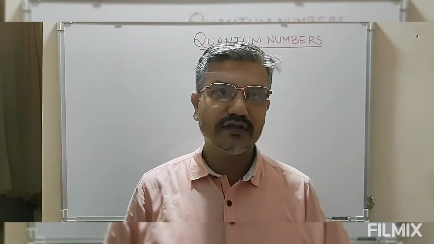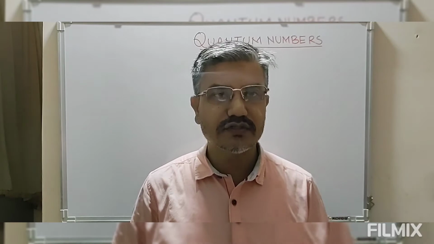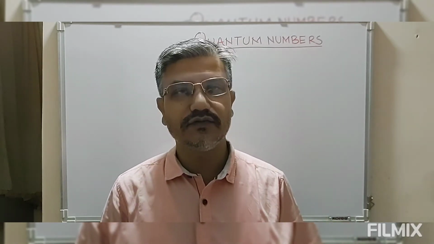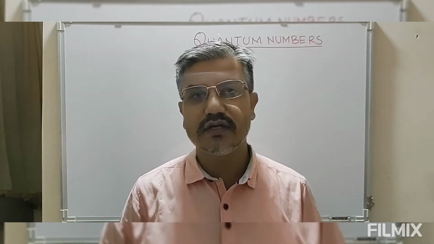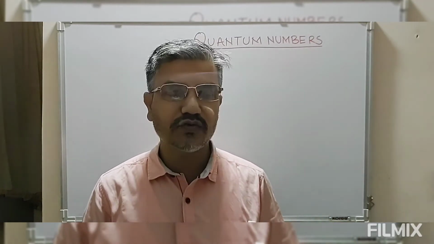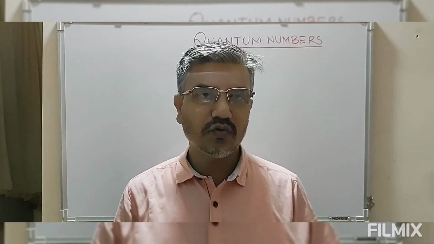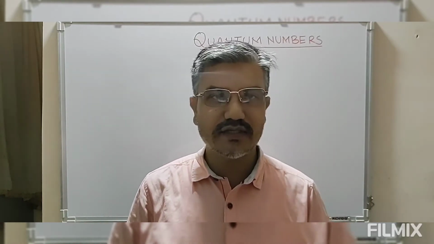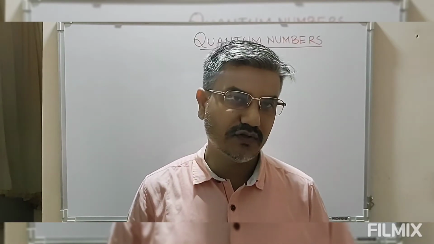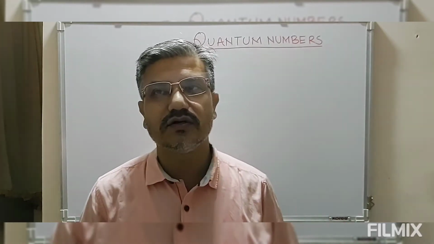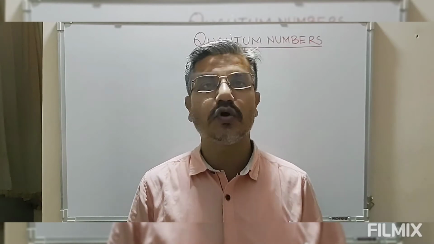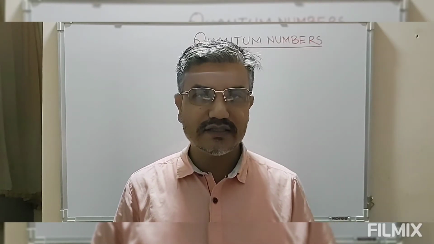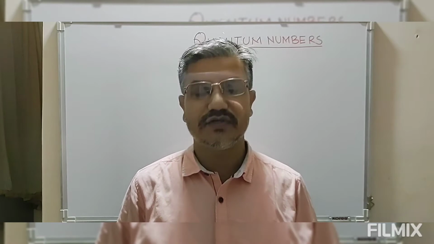While solving the various wave equations for different orbitals, three quantum numbers were the result of that equation, and along with these three there is a fourth quantum number. So the direct result or the consequence of this wave mechanical model is what we call the quantum numbers.